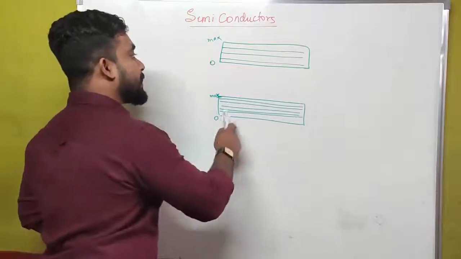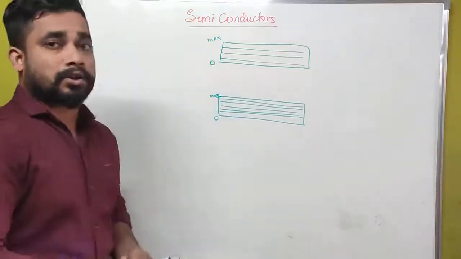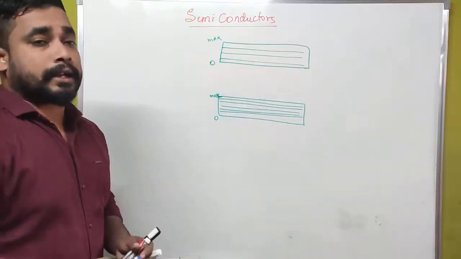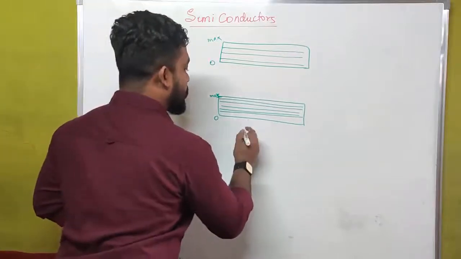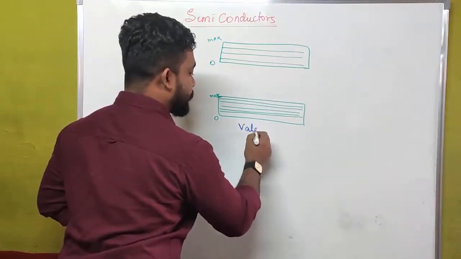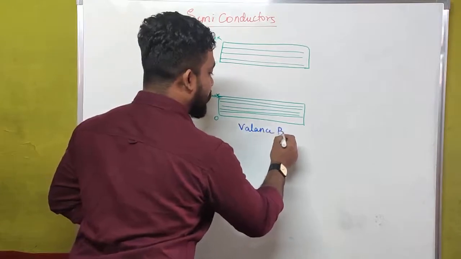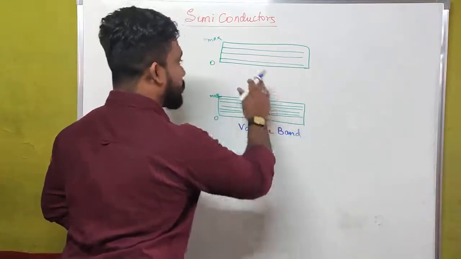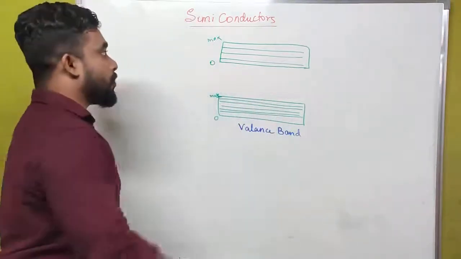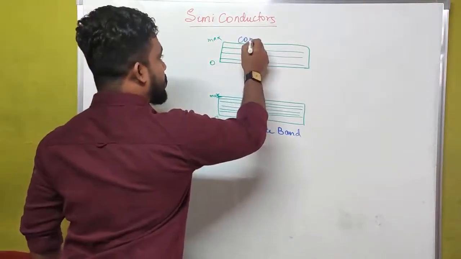The lower energy level and higher energy level are called the valence band and conduction band. The lower energy level is called the valence band, and the higher energy level is called the conduction band.